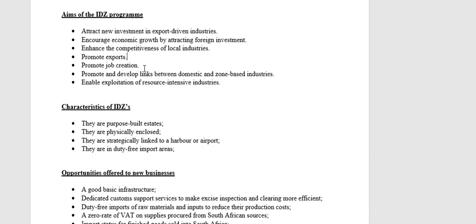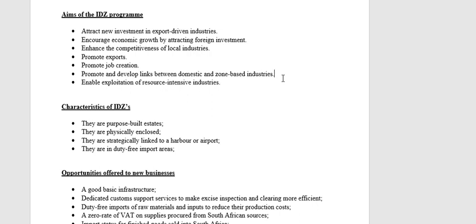Also very important, an aim is to promote and develop links between domestic and zone-based industries. Those industries that are established inside of an IDZ must form links with local businesses outside of the IDZs.